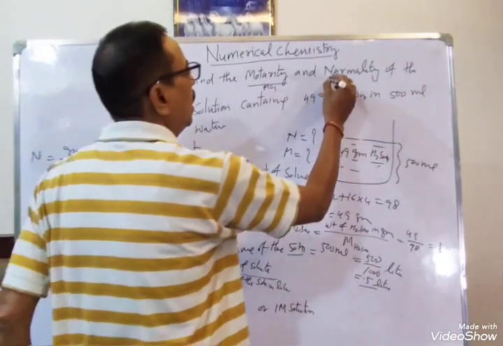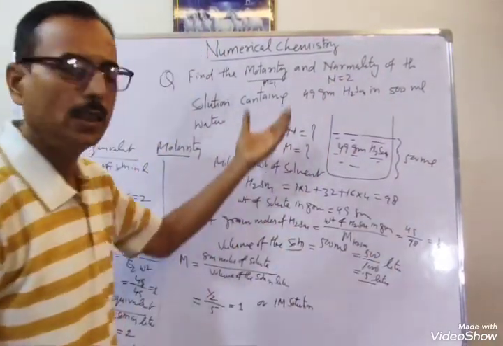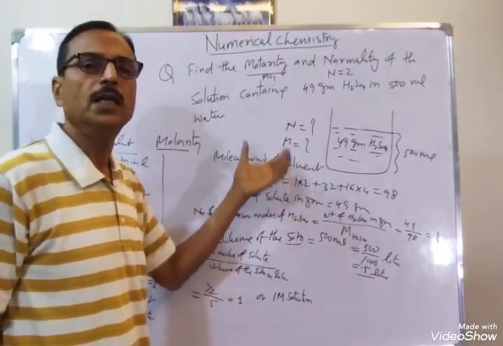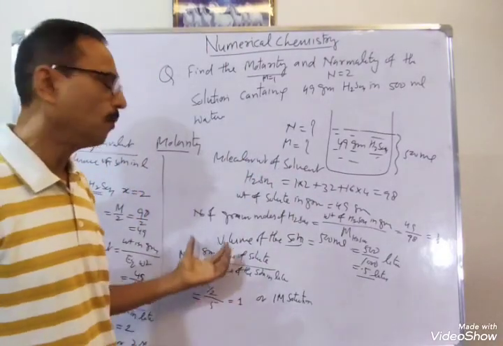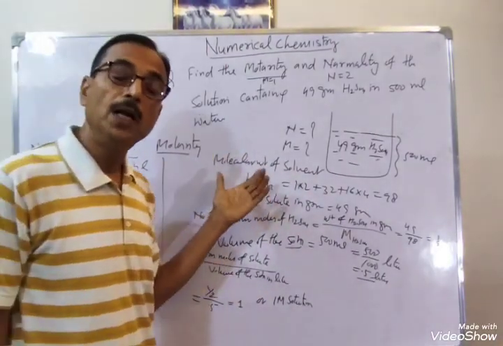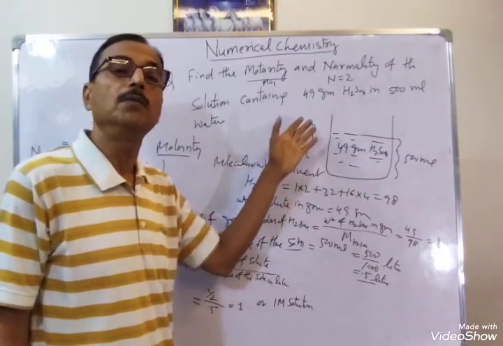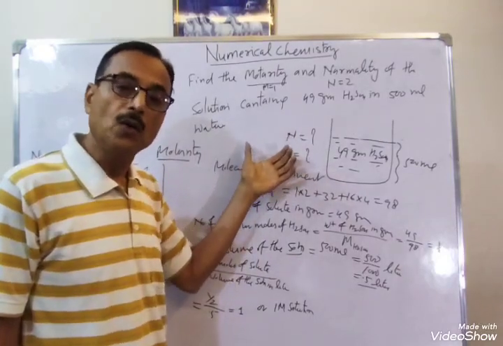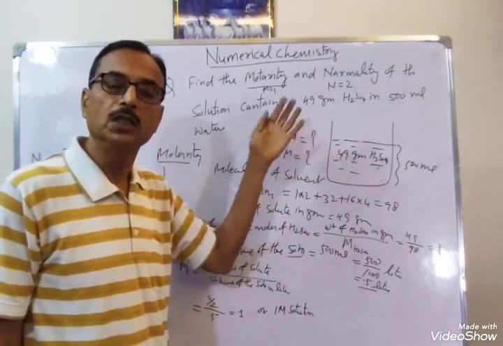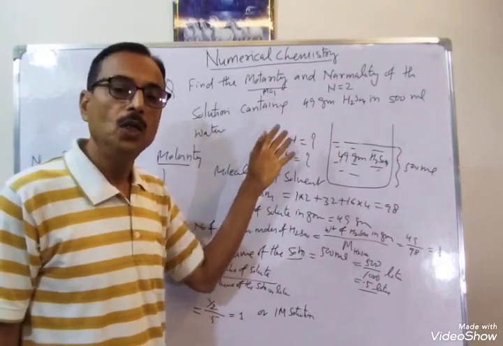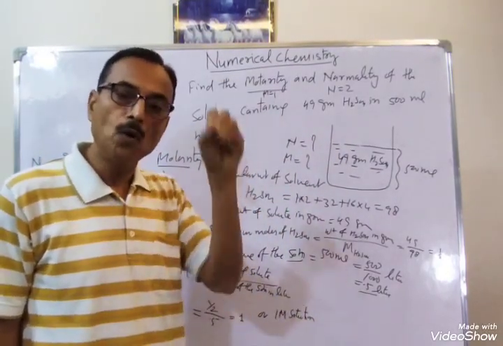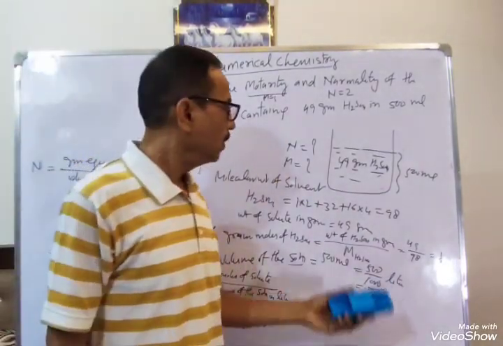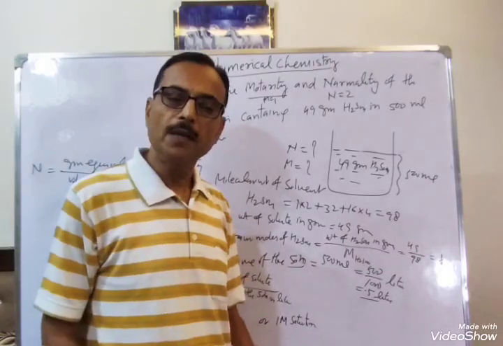So molarity is 1, normality is 2. This is the answer. This is very simple. If you understood the difference between gram moles and gram equivalent, you can easily find out the molarity and normality. And gram equivalent totally depends upon the equivalent weight of the solute. So read carefully and practice calculating the equivalent weight of different compounds: acid, base, salt or redox compound. Equivalent weight is more and more important. So study it once. If you have any problem, you can ask me.